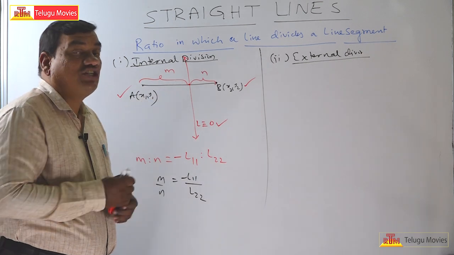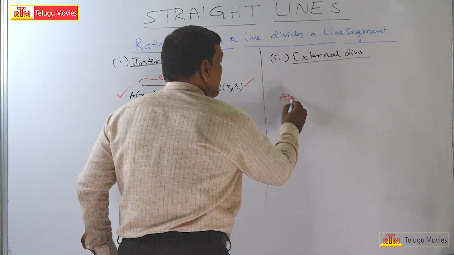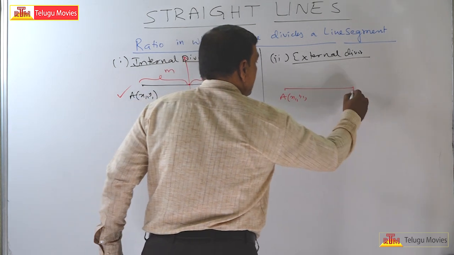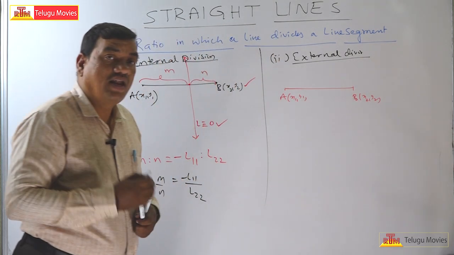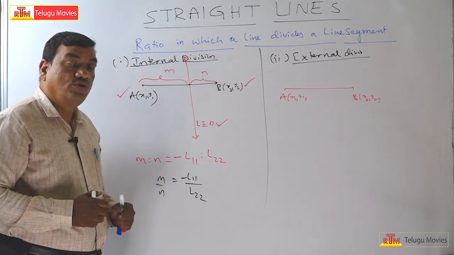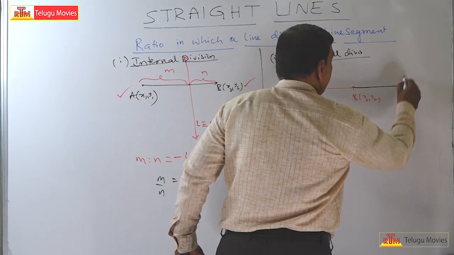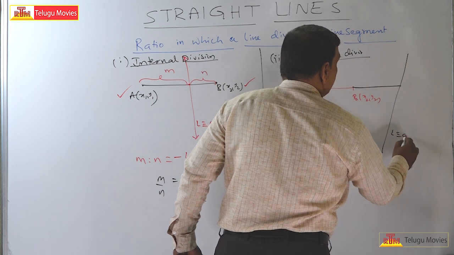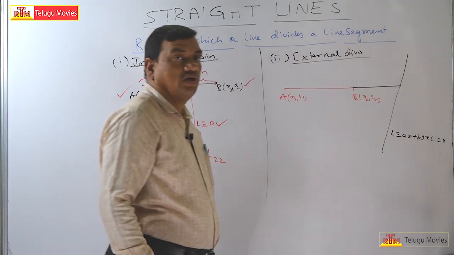Then what about external division? Let us see that also. Here there is a point A (x1, y1) and B (x2, y2). Then the line L = Ax + By + C = 0 divides the extended line.